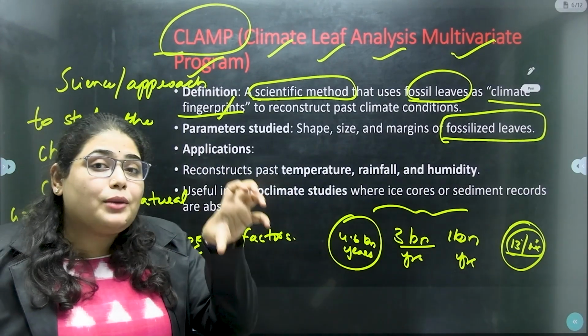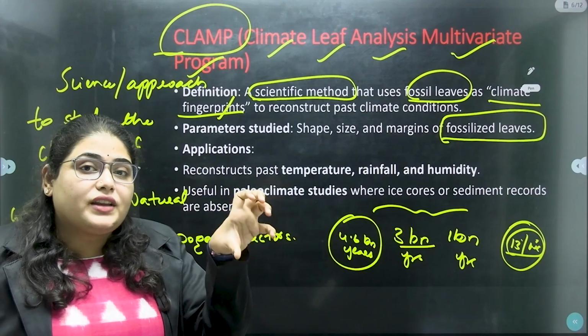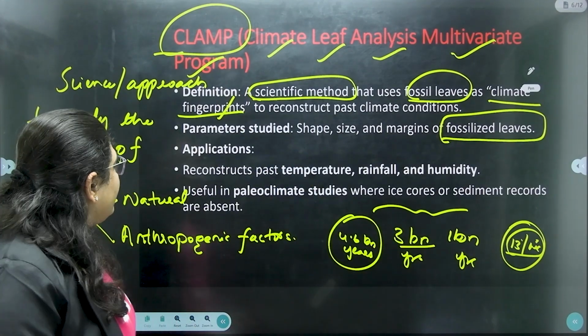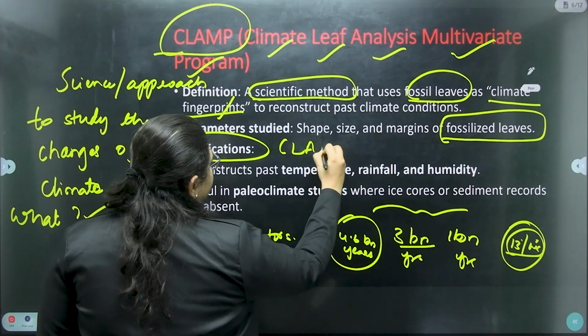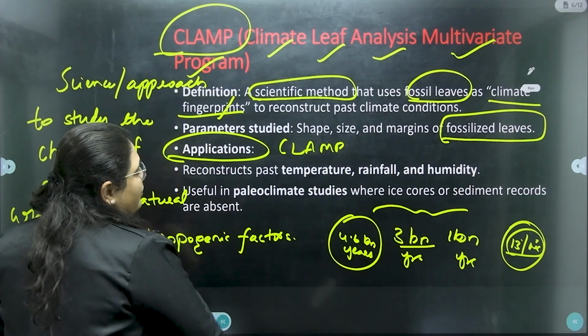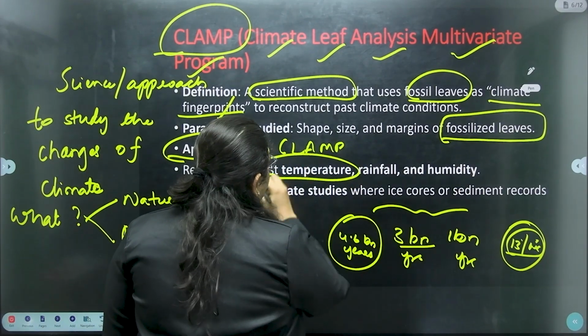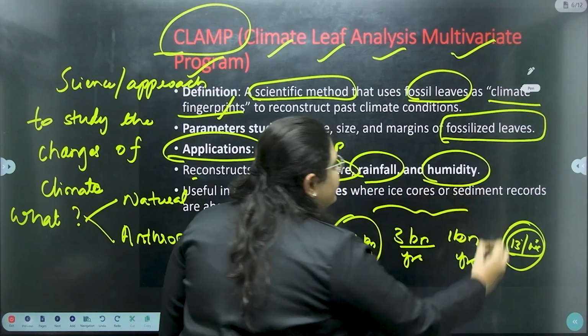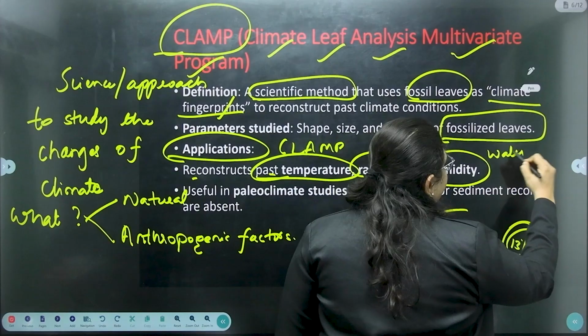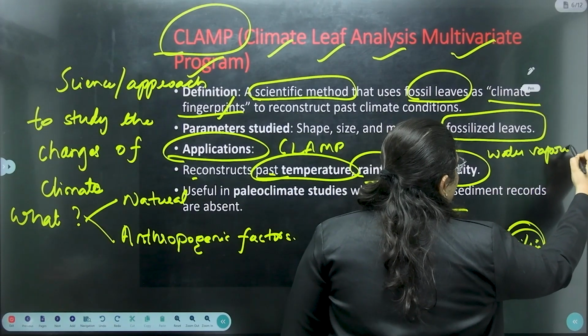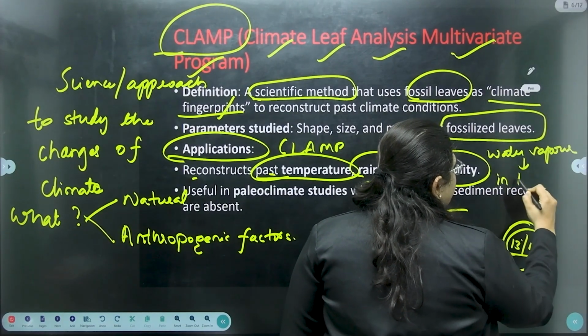With the help of the imprints of the leaves, we are going to study that. Applications of CLAMP: it will be helpful for studying past temperature, rainfall and humidity. What is humidity? The presence of water vapor in the atmosphere.